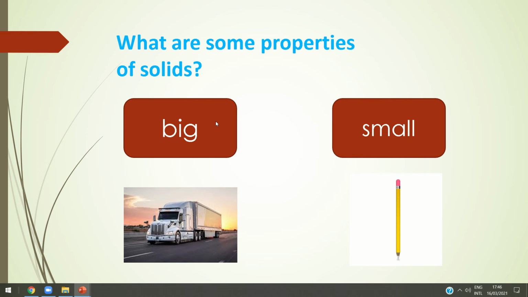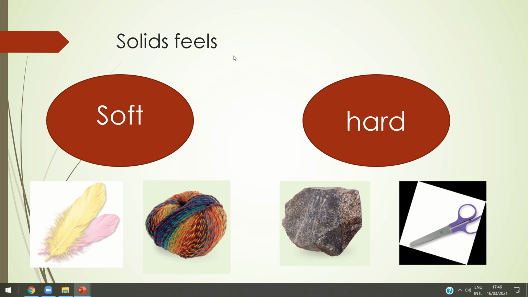Some solids are big, like this car or like our car. Others are small, like this pencil. Some solids feel soft. Oh, look, try to touch it. Oh, it's soft. Touch this yarn also. Yeah, it's soft. And others feel hard. Touch this rock. Oh, it's hard. And what about the scissors? Also, it is hard. So some solids feel soft and others feel hard.